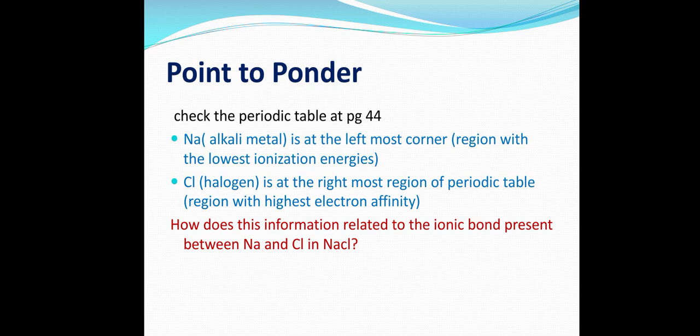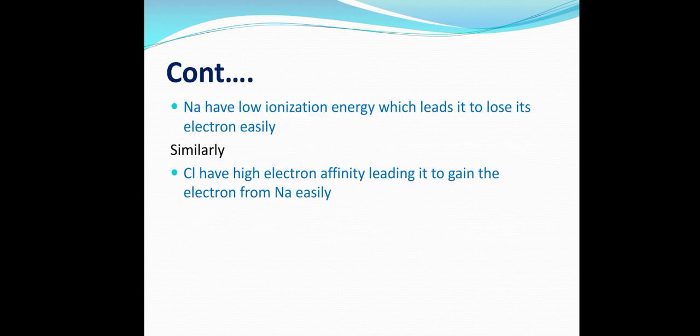Okay, make this concept that because of the lowest ionization energy, sodium was able to lose its electron more easily, and because of the highest electron affinity, chlorine was able to get that electron. Okay, next topic. So we have done this. Now, sodium has a low ionization energy which leads it to lose its electron easily. Similarly, chlorine has a high electron affinity, leading it to gain the electron from sodium easily.